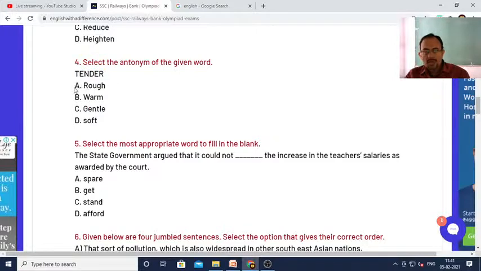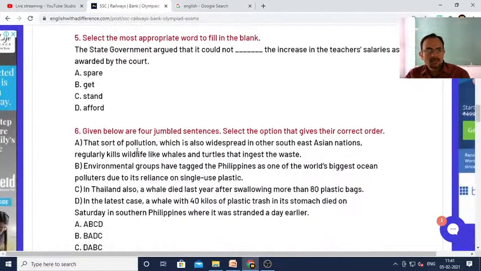So the only option that is left with us is rough, which is opposite in meaning to warm, gentle, soft, and also tender. That is called rough. So option A is the correct answer. Now let's move on to the next question.